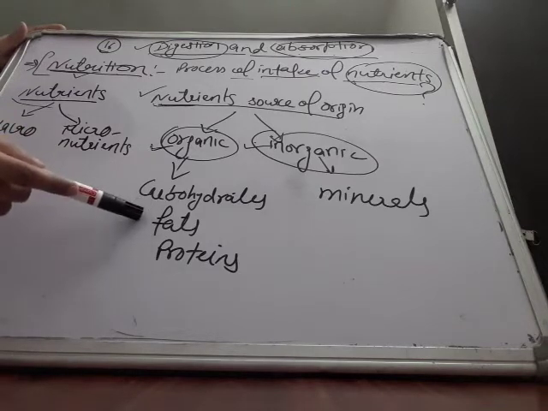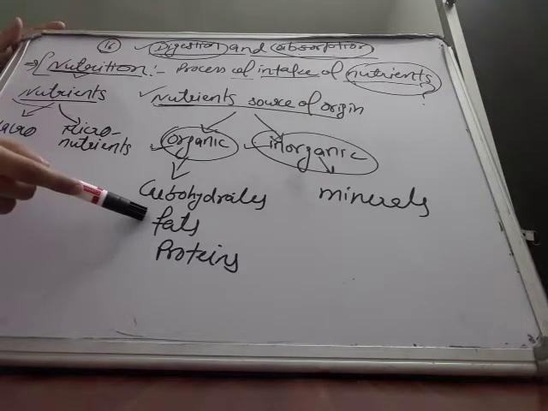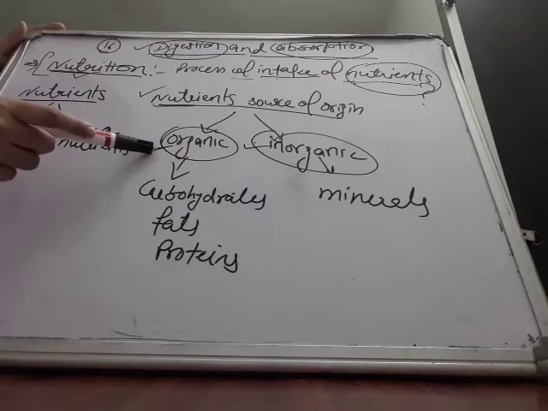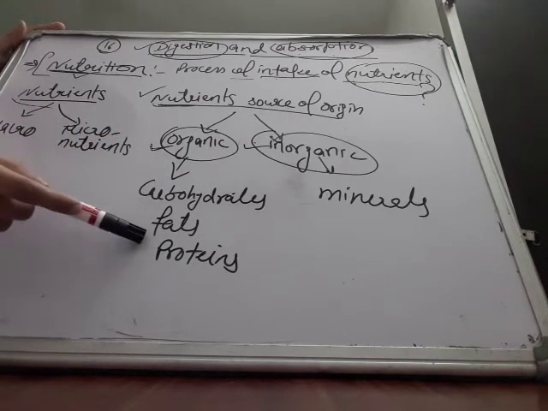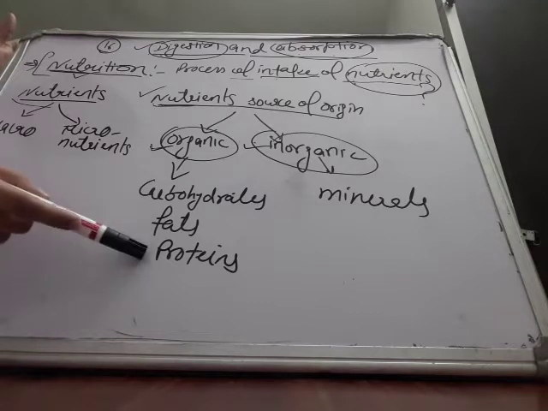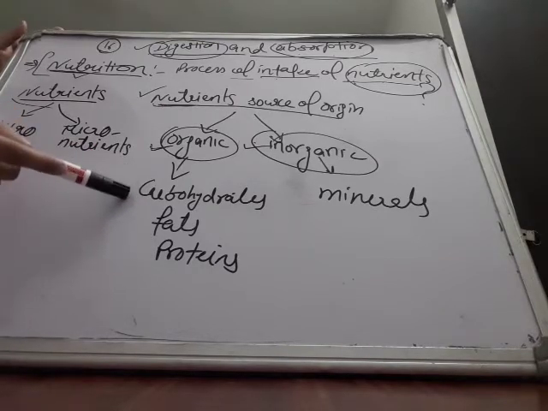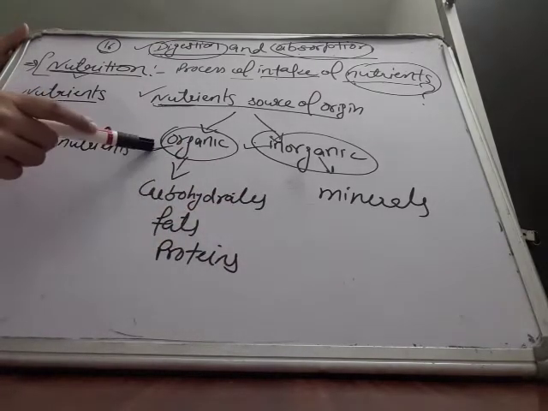Where do we get fats from? Ghee, butter, oil. And where do we get these from? Plants and animals. So fat is an organic nutrient. Proteins we get from milk, very less though, banana, fruits, vegetables, egg. And where do we get these from? Plants and animals, again from living beings. So proteins are again organic nutrients. Carbohydrates we get from potatoes, wheat, starch, all from plants and animals. So these three are organic nutrients.